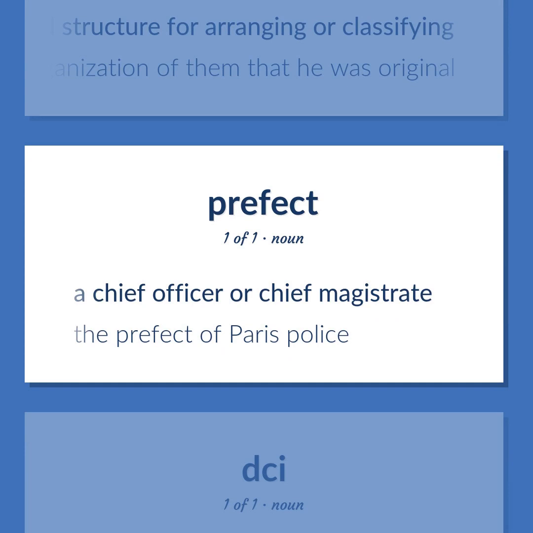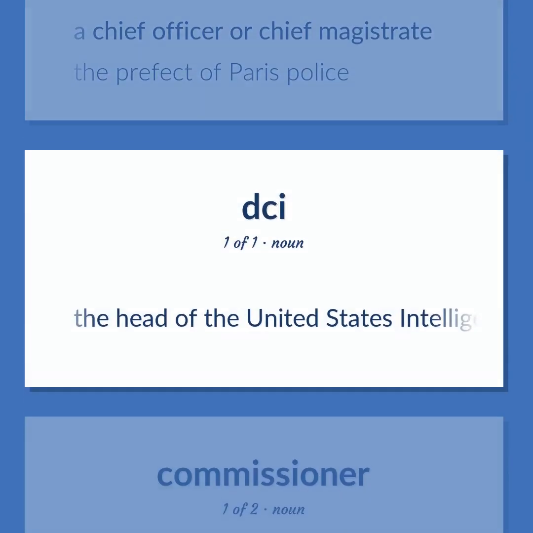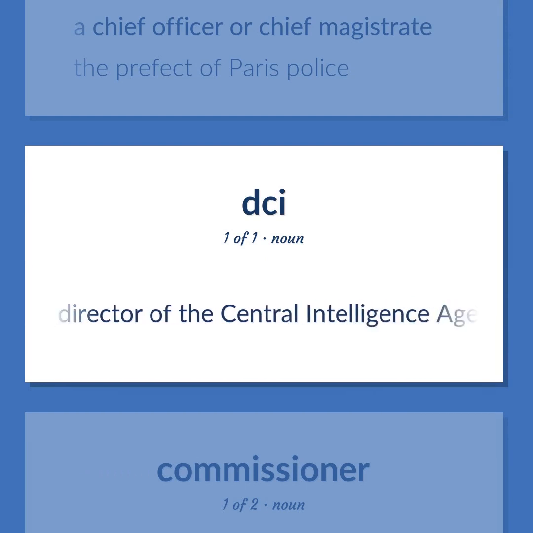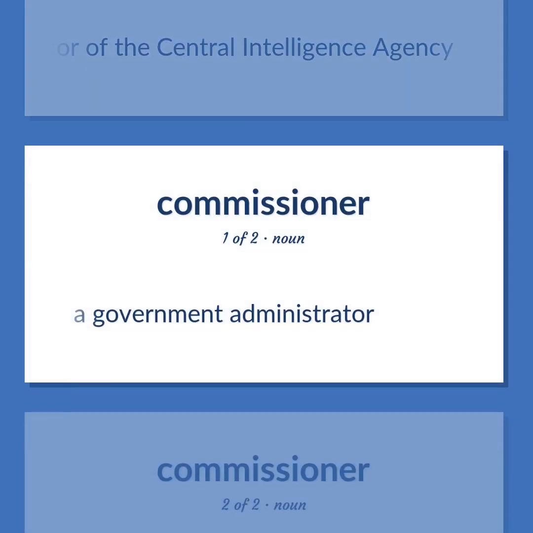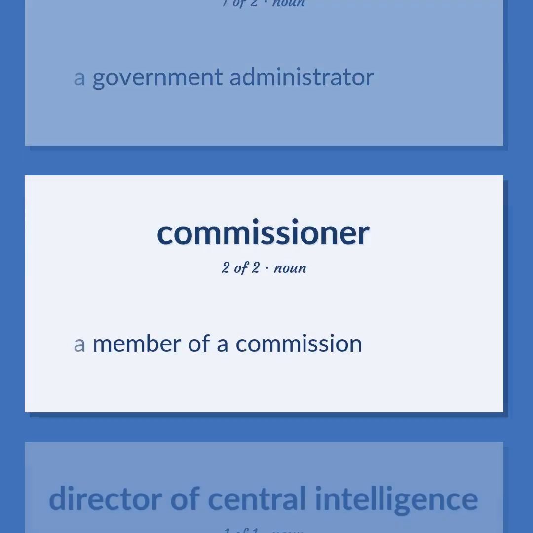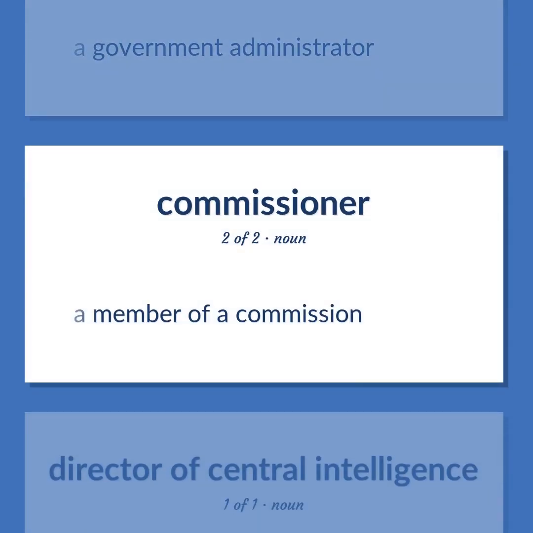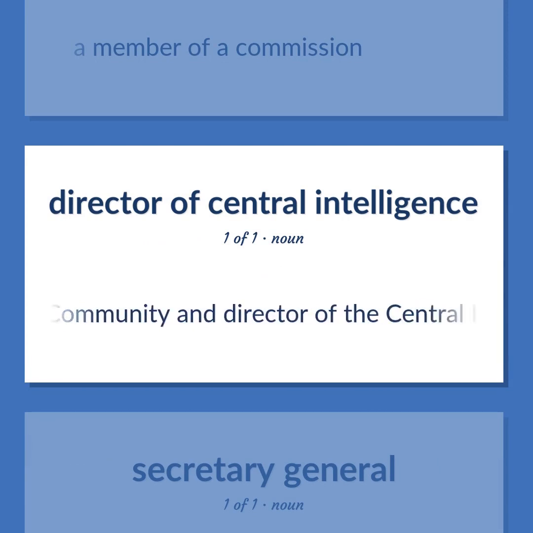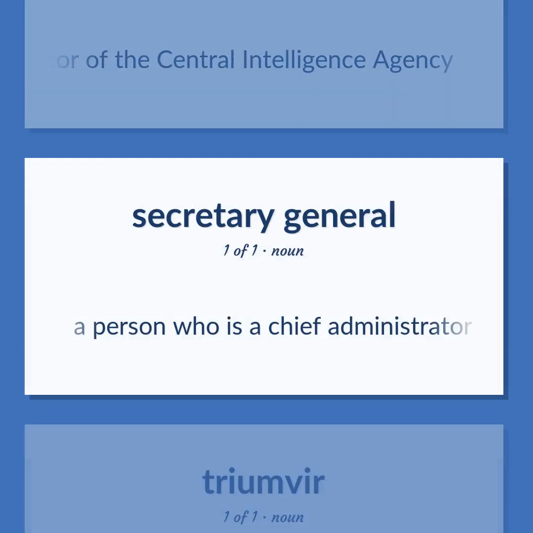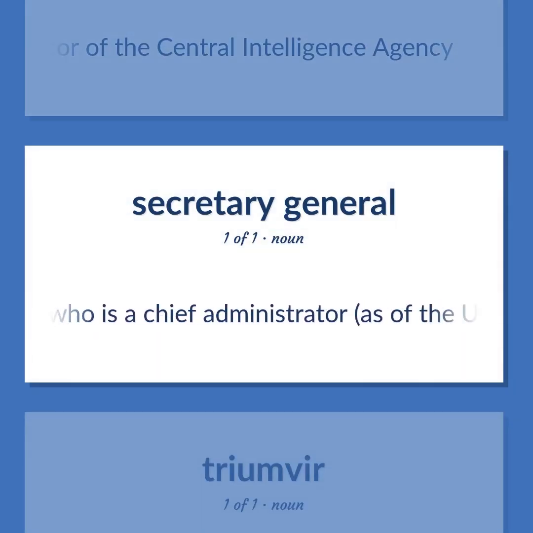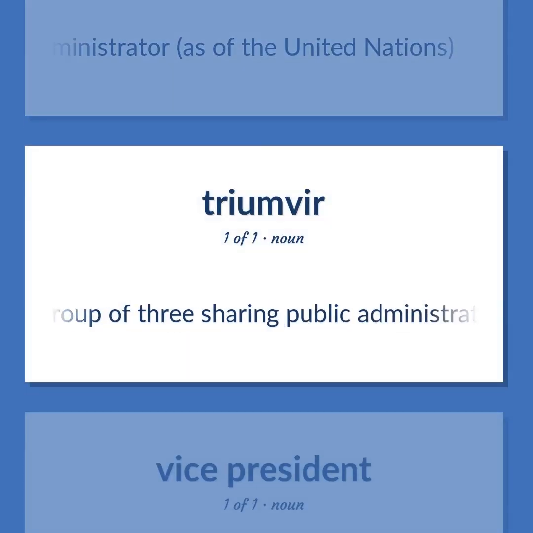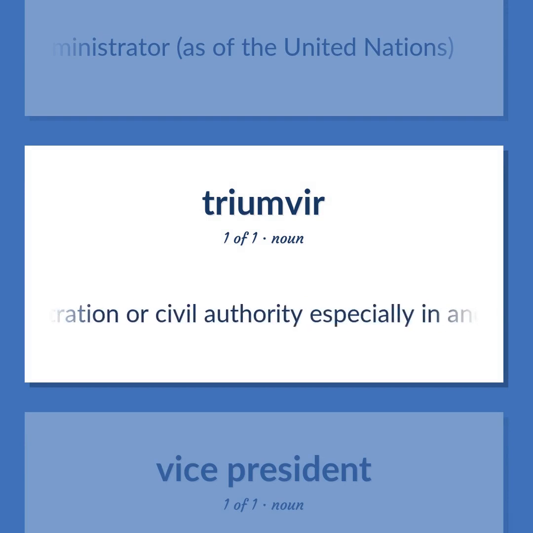A chief officer or chief magistrate. The prefect of Paris Police. The head of the United States Intelligence Community and director of the Central Intelligence Agency. A government administrator. A member of a commission. The head of the United States Intelligence Community and director of the Central Intelligence Agency. A person who is a chief administrator, as of the United Nations. One of a group of three sharing public administration or civil authority, especially in ancient Rome.